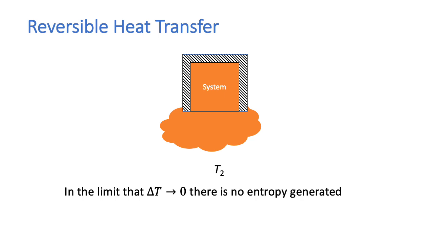And we keep doing this until we get to the final temperature, T2. And this is an example of reversible heat transfer, where we have heated the system from T1 to T2, but there has been no entropy generated.